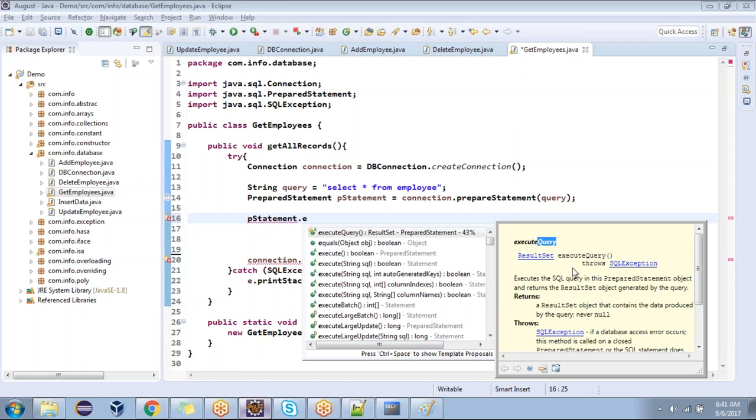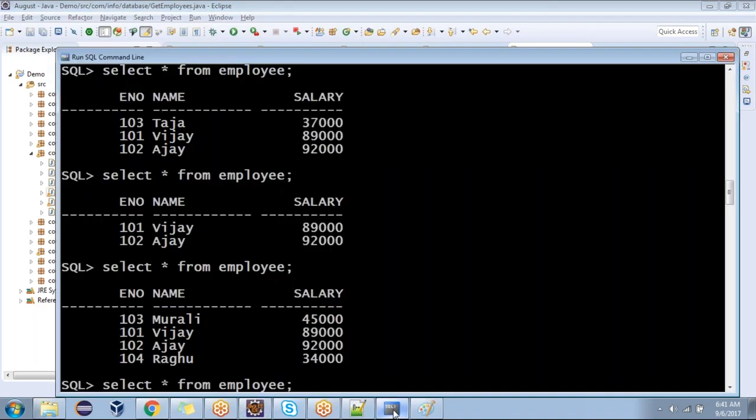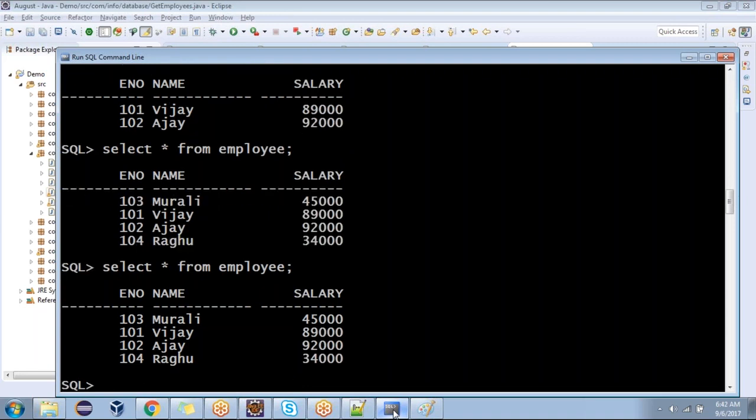Execute query. What is the return type of this execute query? Result set. Simple. When you are inserting, you are not expecting any records. When you are updating, you are not expecting any records. But when you say select star from employee, you are expecting 4 records. These 4 records we are calling result set in Java.